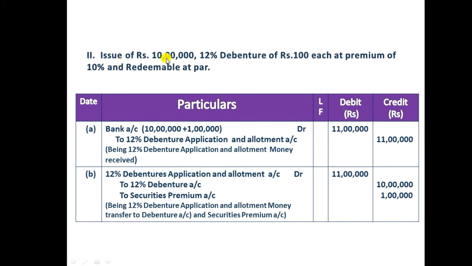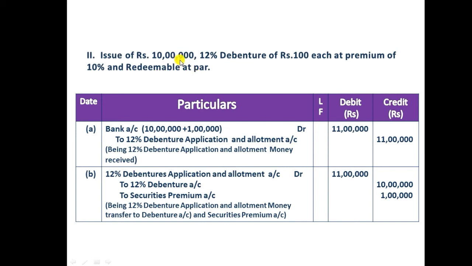Second one: issue of rupees 10 lakhs 12% debentures of rupees 100 each at a premium of 10% and redeemable at par. In this case, a company is issuing at a premium, but the company is going to redeem at par, meaning only the face value the company will return.